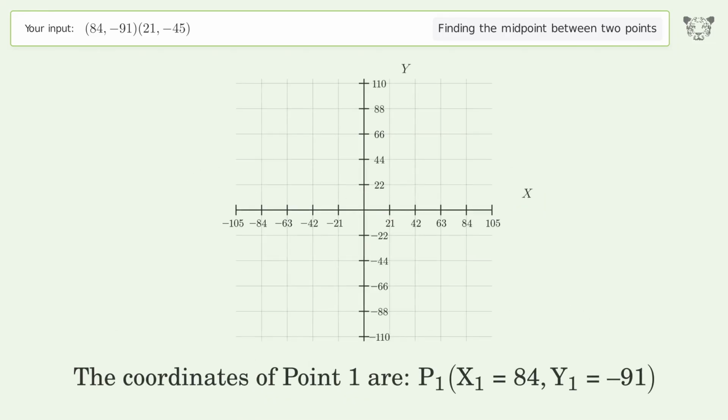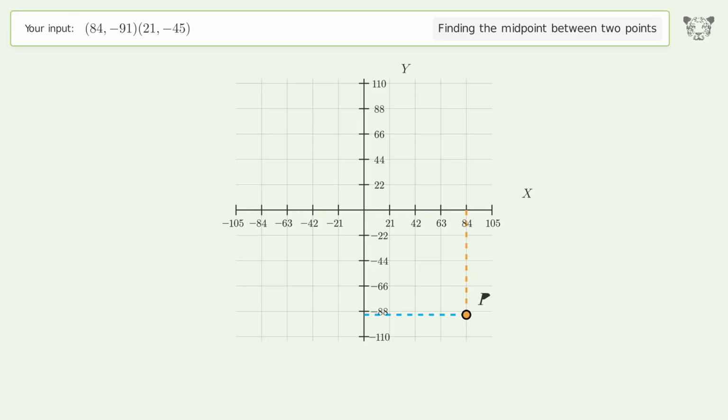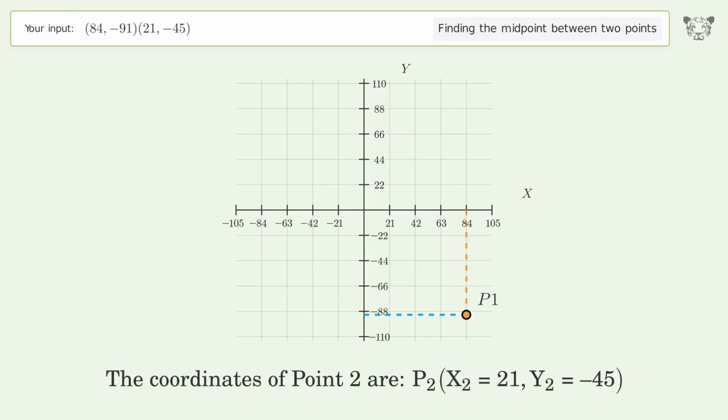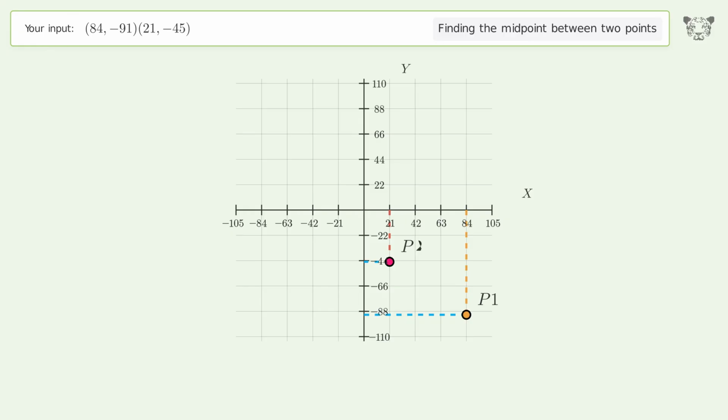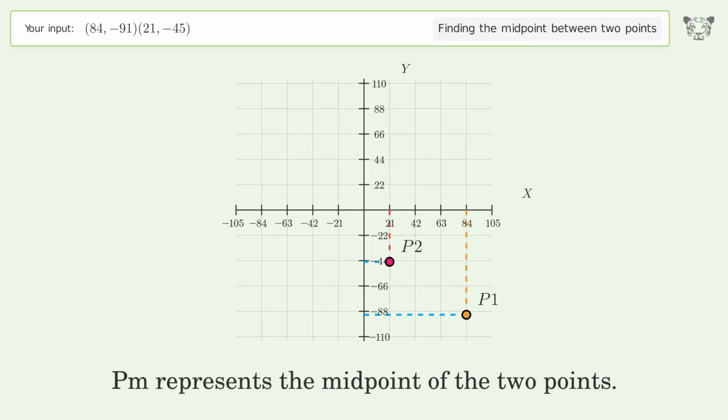The coordinates of point 1 are x1 equals 84, y1 equals -91. The coordinates of point 2 are x2 equals 21, y2 equals -45. PM represents the midpoint of the 2 points.